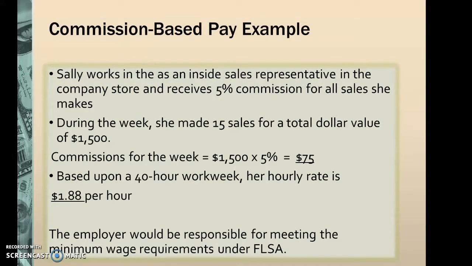So an example would be that Sally works as an inside sales rep in the company store and receives 5% commission for all sales that she makes. During the week, she makes 15 sales for a total value of $1,500. So $1,500 multiplied by 5%, she would earn $75. Based on her 40-hour work week, her hourly rate is $1.88 per hour. Now, the employer would be responsible for meeting the FLSA minimum wage requirements for the state that she works in because she is making less than the minimum wage.